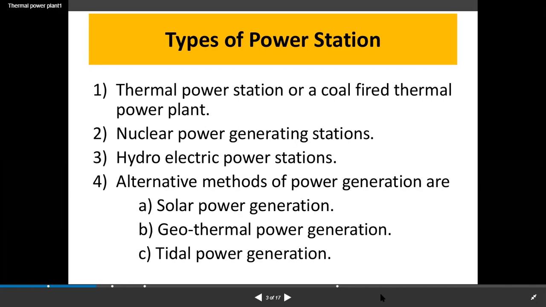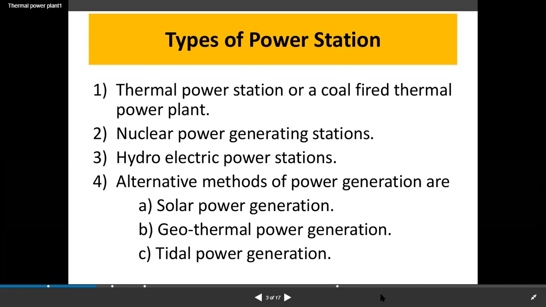Now geothermal power generation. In geothermal power generation, we use magma or lava for heating water, but only where volcanic activity is there; we use it only in those locations. But in India, we don't get geothermal power generation because for this we need highly sophisticated technology, and that technology is not updated for us. So we can identify this type of geothermal power generation in foreign countries like USA, Russia, and so on.